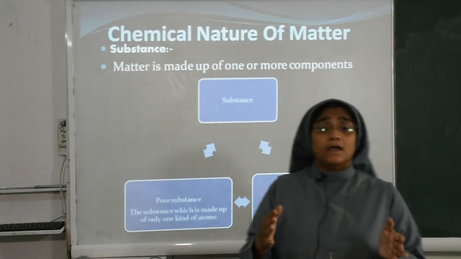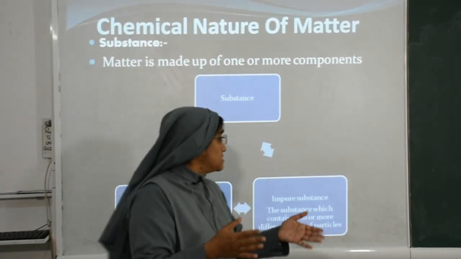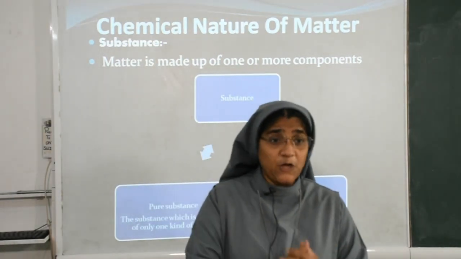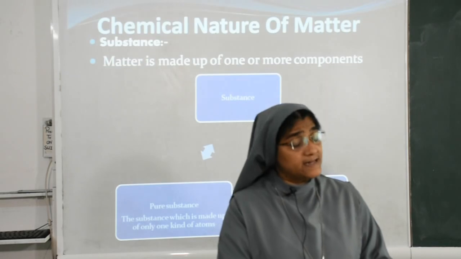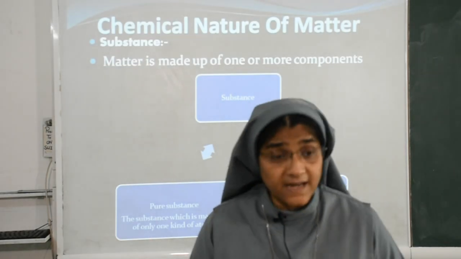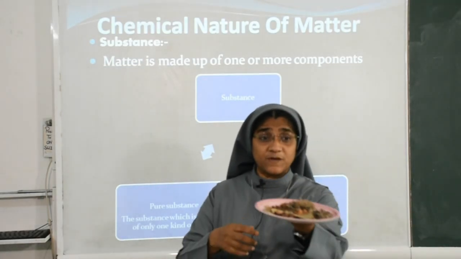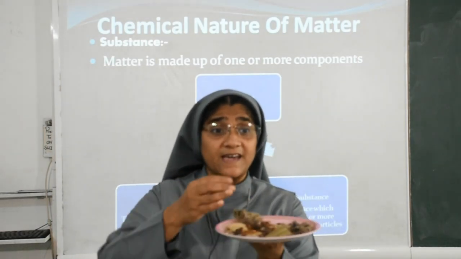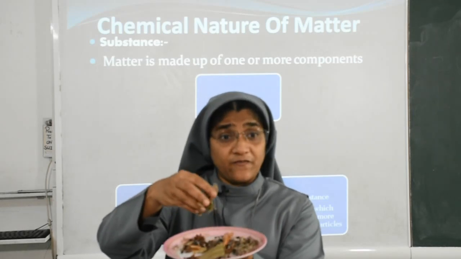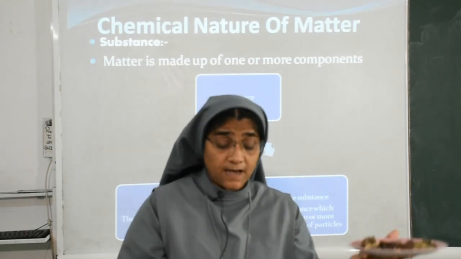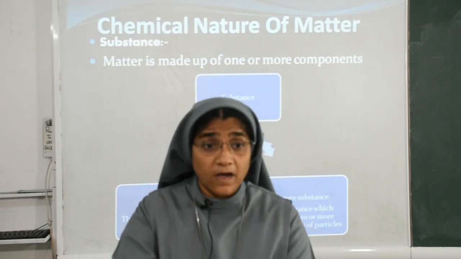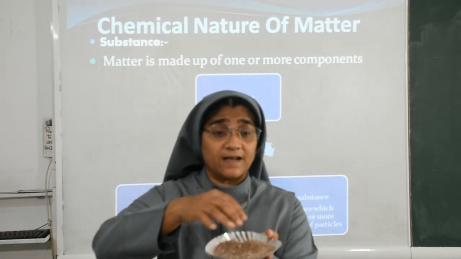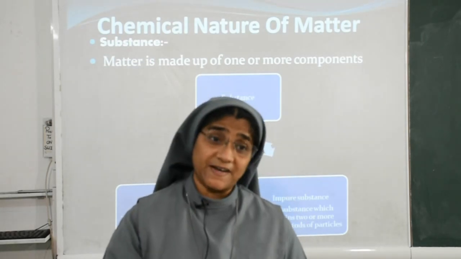Now we can see impure substance. Impure substance means the substance which contains two or more different kinds of particles. For example, garam masala, which you use in the kitchen. See, we can see different kinds of things, a mixture of different things. Another example is soil. In soil you can see different impurities are present. That is an example of impure substance.